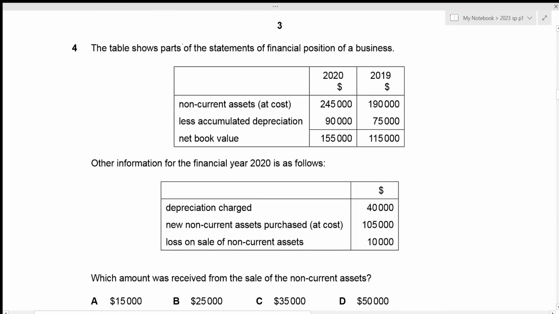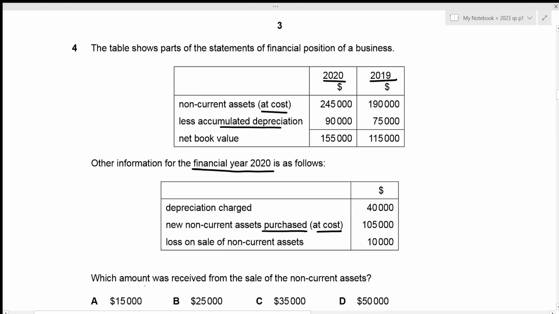Now we can move towards question number 4. The table shows parts of the statement of financial position of a business. We are given the non-current assets at its cost. We are given the accumulated depreciation and the net book value for 2 years, 2020 and 2019. Then we are also given other information for the financial year 2020. We are given the depreciation charge for this year, new non-current assets purchased, and this is the cost. Then we have the loss on sale of non-current assets.